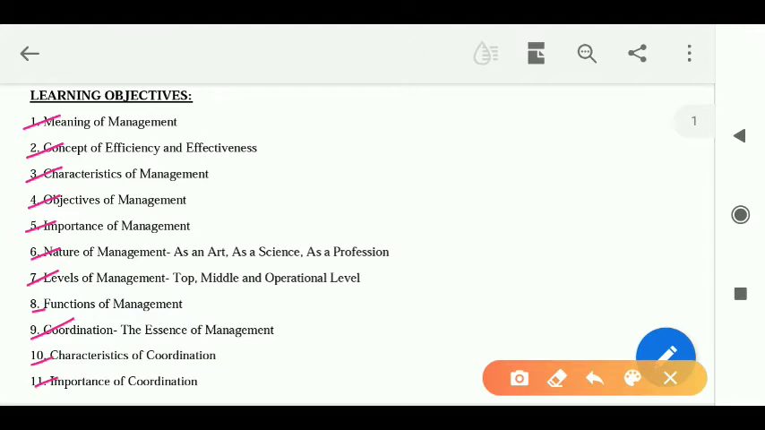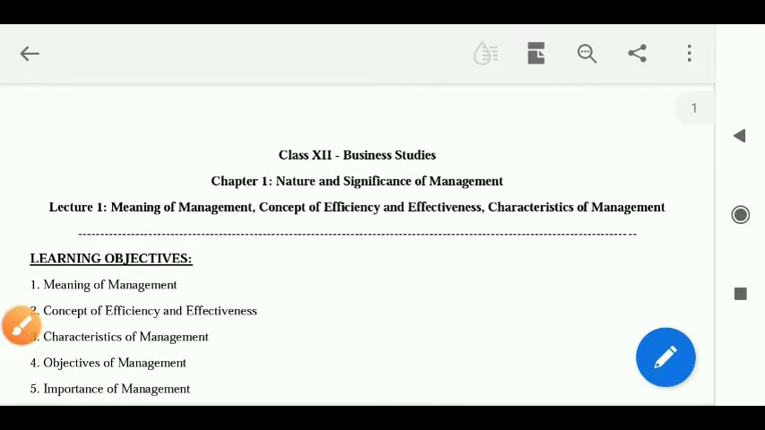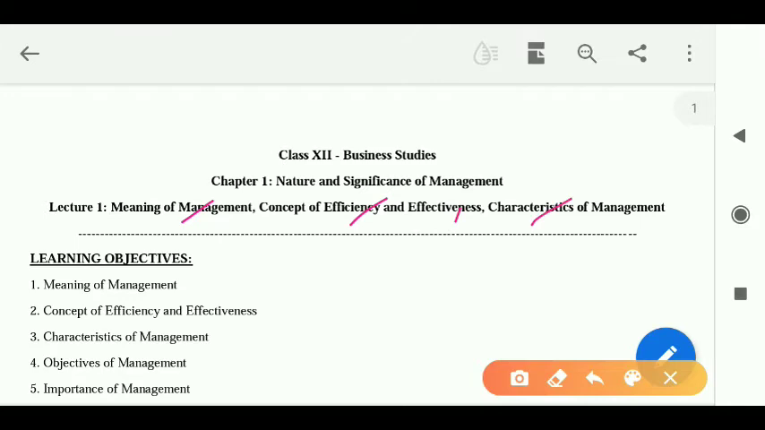So these are basically the 11 topics that we'll be learning in this chapter. And if we talk about this video, then in this video we are going to learn the first 3 topics, that is about the meaning of management, the concept of efficiency and effectiveness, and about the characteristics of management.